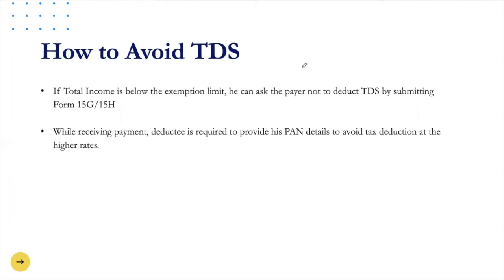Now, how to avoid TDS? This is the question which a lot of my clients ask. So this is the way you can avoid. If a person expects his total income in a financial year below an exemption limit, he can ask the payer not to deduct TDS by submitting Form 15G and Form 15H. Also, the most important point to be noted here is that the deductee is required to provide his PAN details to avoid taxation at a higher rate.